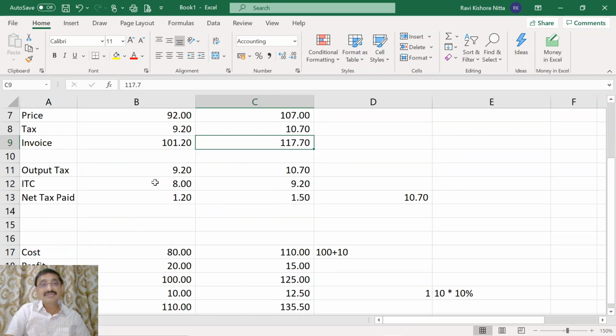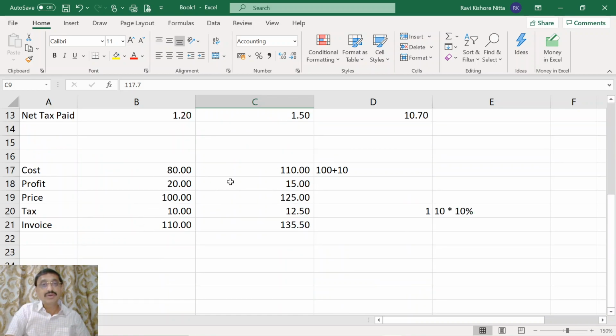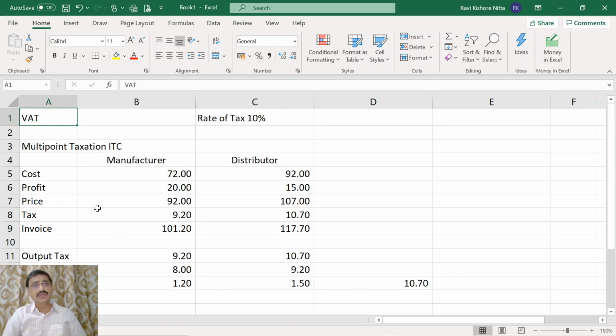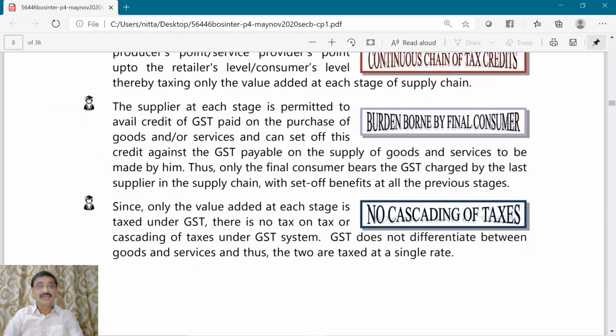All other facts remain the same, the profit percentage, the cost percentage, etc. So cascading effect is a tax on tax, and in the VAT model or GST model, because GST is also based on the VAT model, however, GST is a comprehensive one which includes both commodities or goods as well as services, the cascading effect can be avoided. So this is the meaning of no cascading of taxes.